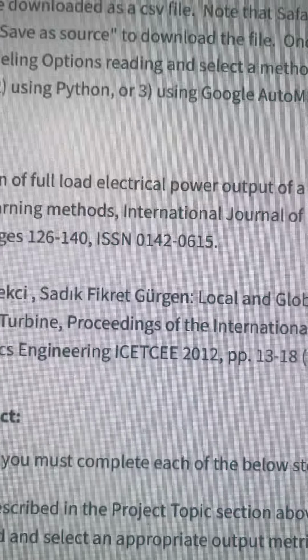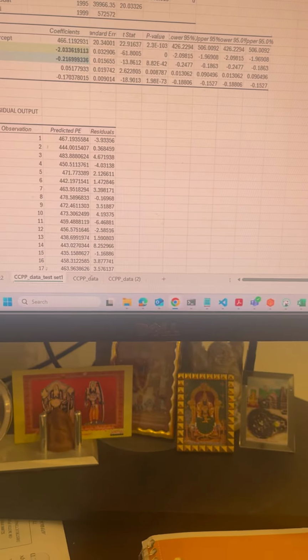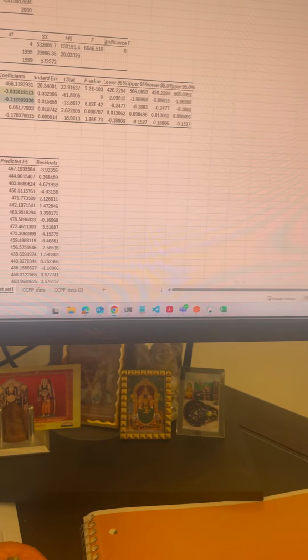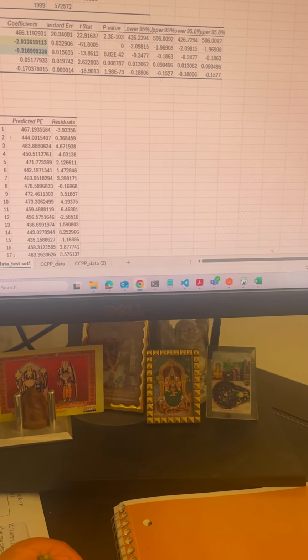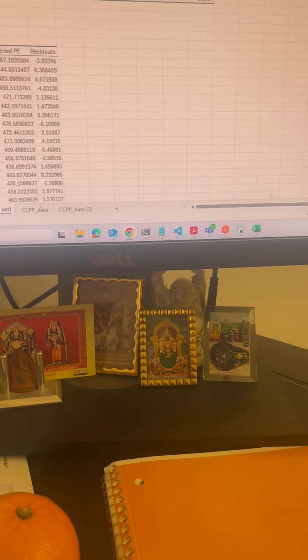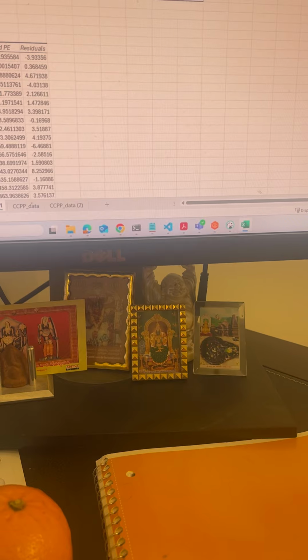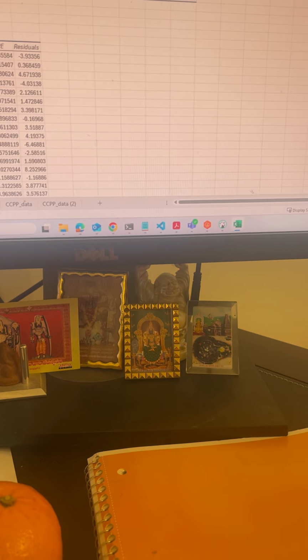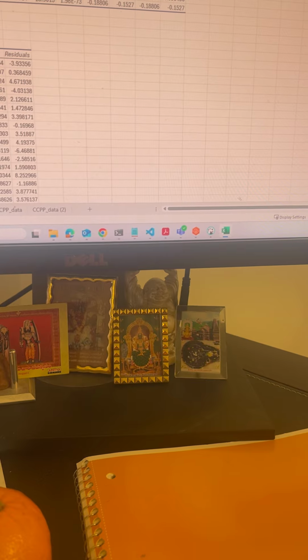So for the data splitting, I used cross validation. I took the entire data set and split it into 2000 and then ran the linear regression on each of them. And as you can see, the AT has the highest impact by absolute value, closely followed by the vacuum, and then the AP, and then RH have relatively